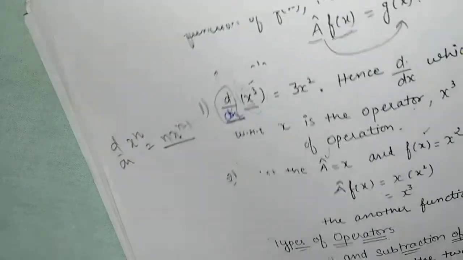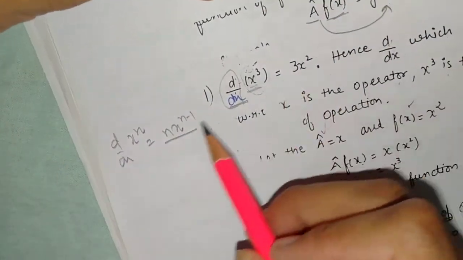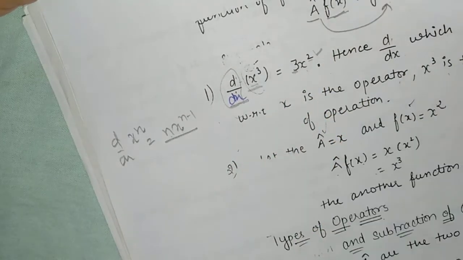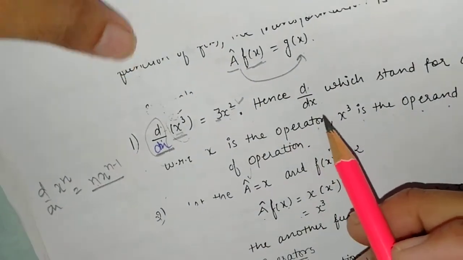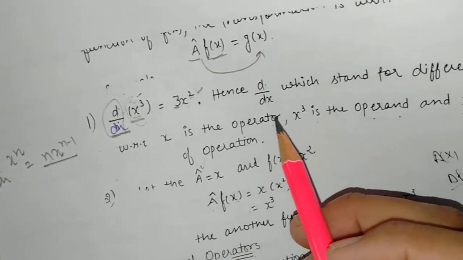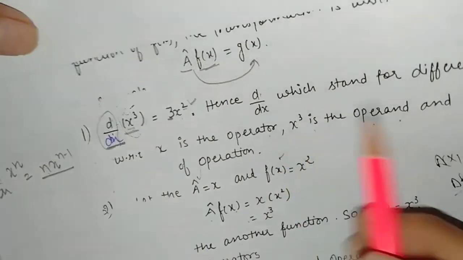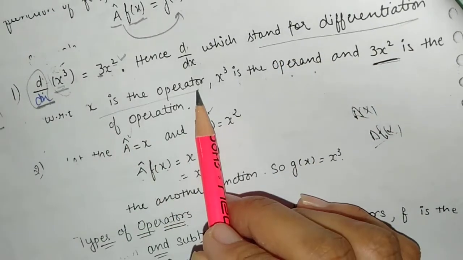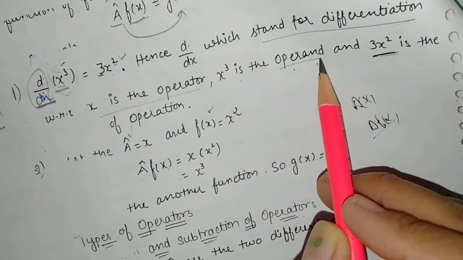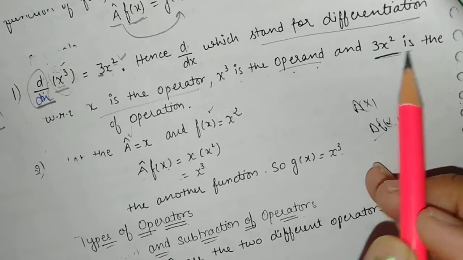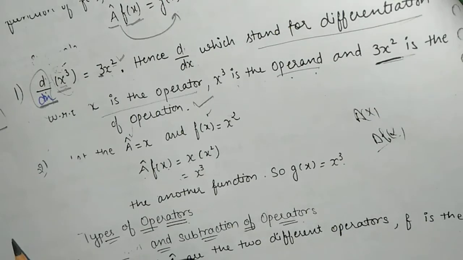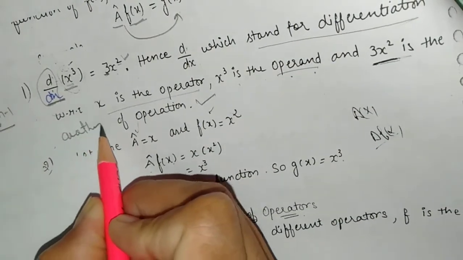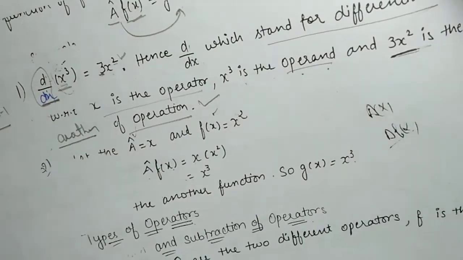This is the formula of differentiation. Here n is 3, so we get 3 x raised to power 3 minus 1, which is 3x square. Hence the d/dx term stands for differentiation with respect to x, the operator, and x cube is the operand on which the operation is applied, and 3x square is the result, another function.